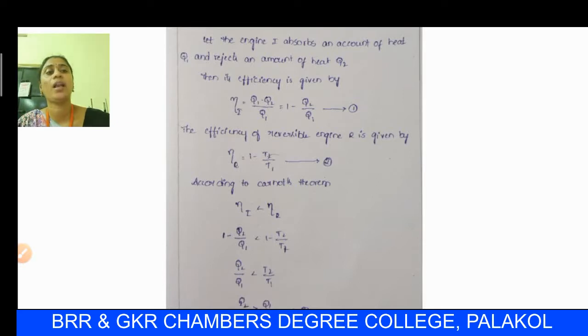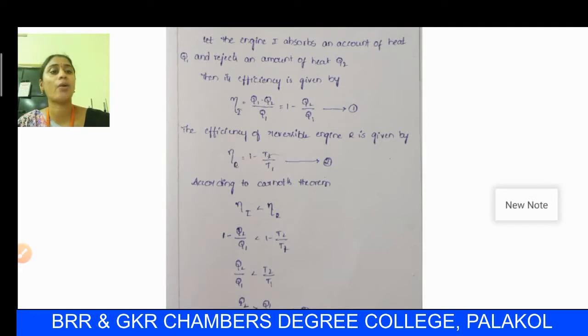The efficiency of the reversible engine is considered as eta R. Hence, these two engines are working between the same two temperatures T1 and T2 kelvins. Hence, the efficiency of engine R, eta R, is equal to 1 minus T2 by T1. This is termed as equation 2. Here we consider the efficiency for the irreversible engine as equation 1 and for the reversible engine as equation 2.